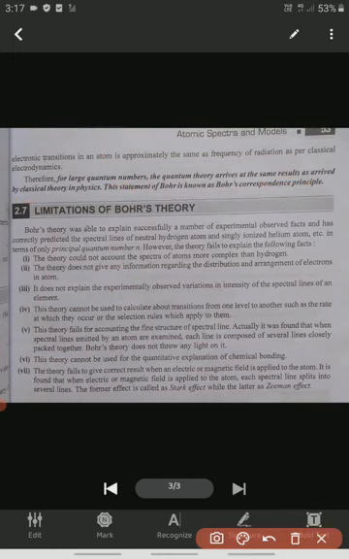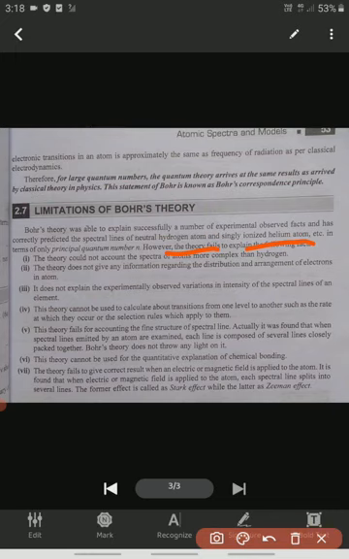Next we will discuss the limitations of Bohr's theory, nothing but the drawbacks or failures of Bohr's theory. Bohr's theory was able to explain a number of experimentally observed facts and correctly predict the spectral lines of neutral hydrogen and singly ionized helium atom.